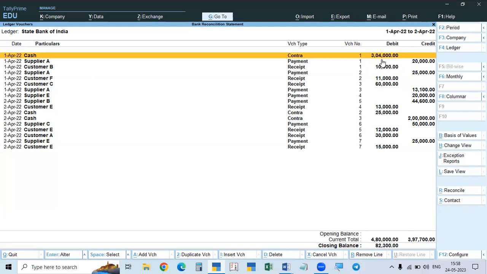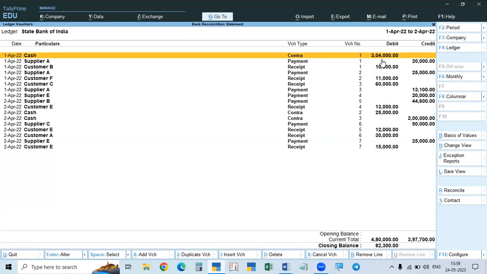Sometimes we record correctly and the bank may record a wrong amount. If any wrong amount is entered by us or by the bank, that can be rectified, checked up, and known by preparing the bank reconciliation statement. Only when we are comparing can we see this is the check deposited, this is the amount credited by the bank, and whether the amount is correct or not. Everything like that we have to check.